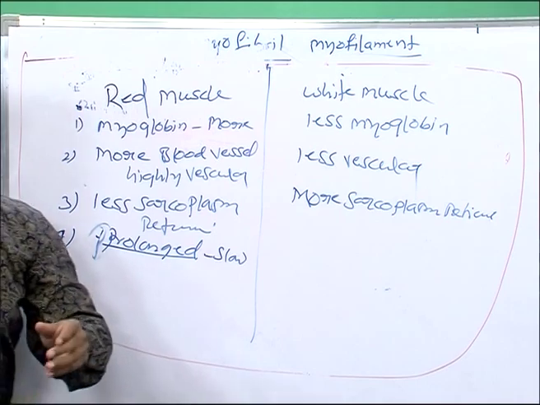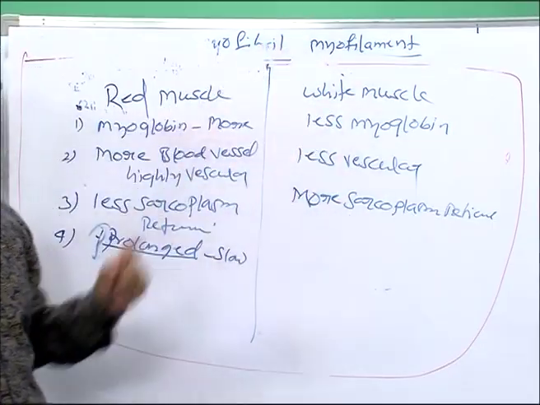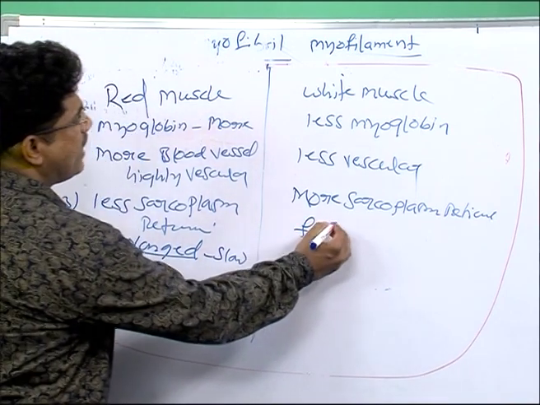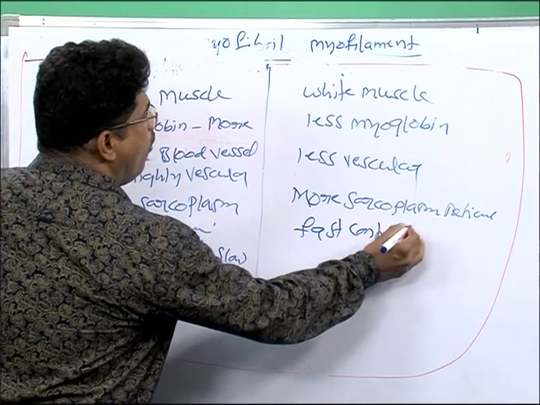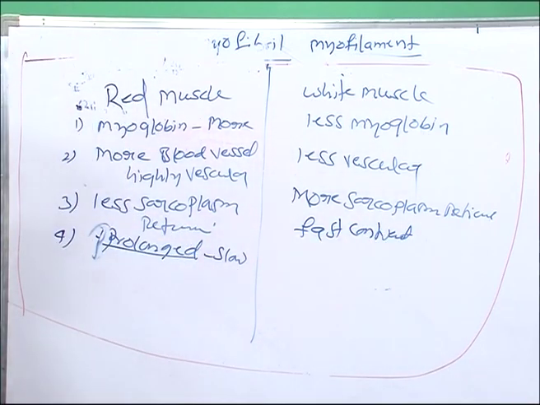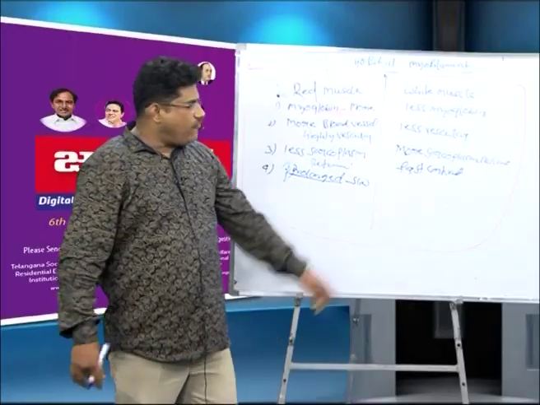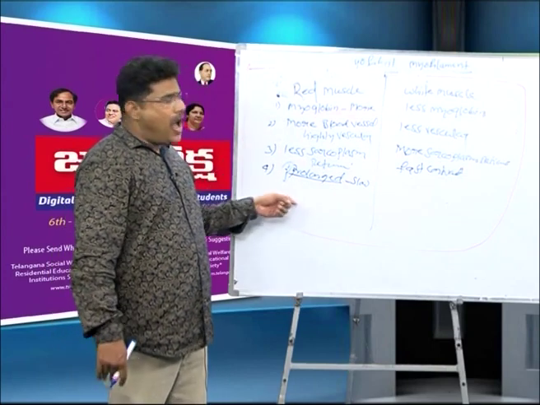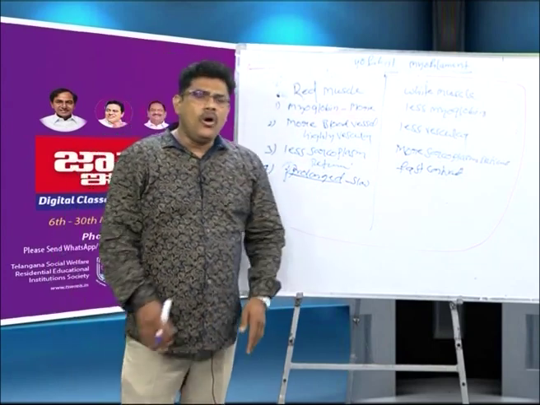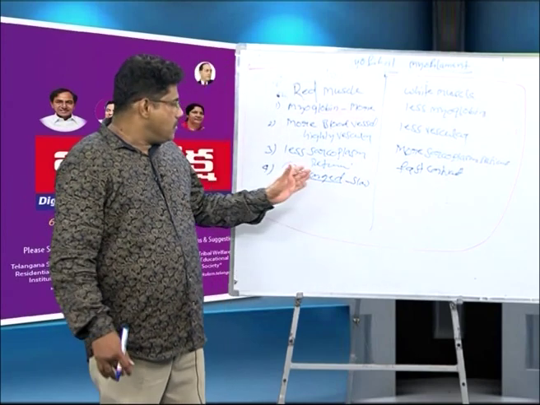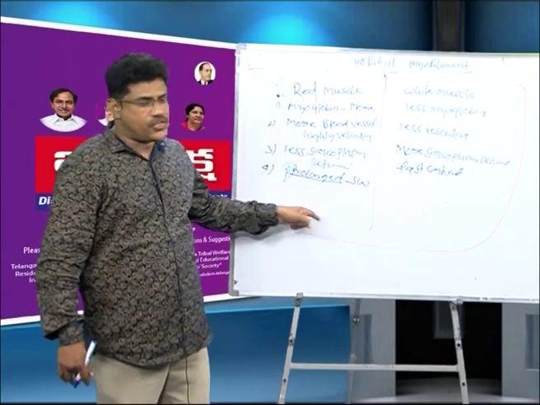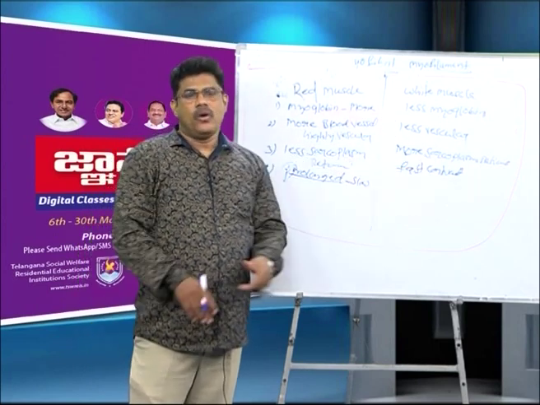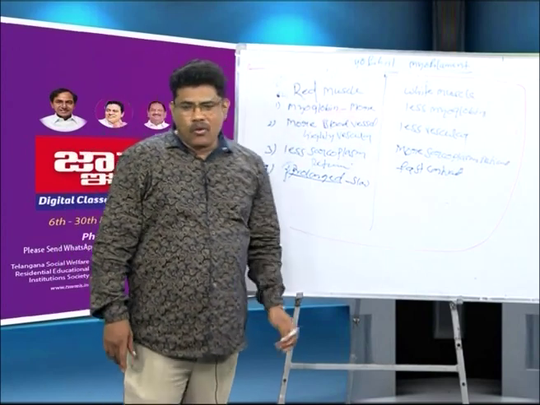White muscle contraction is very fast, and it quickly undergoes relaxation. So for red muscle: prolonged and slow contraction, no relaxation. For white muscle: fast contraction, and relaxation is there. Okay, so this is red muscle and white muscle.